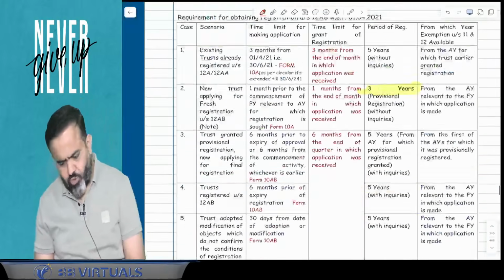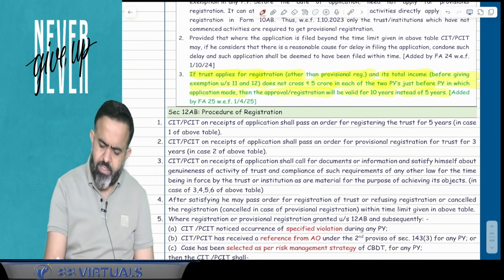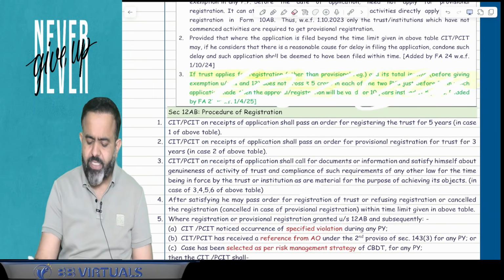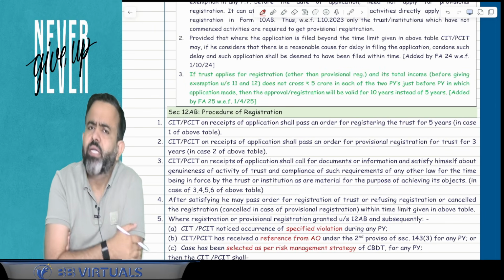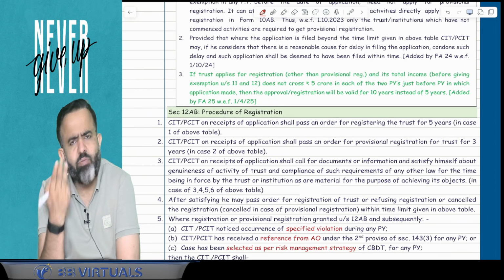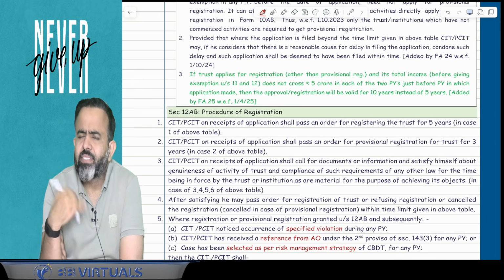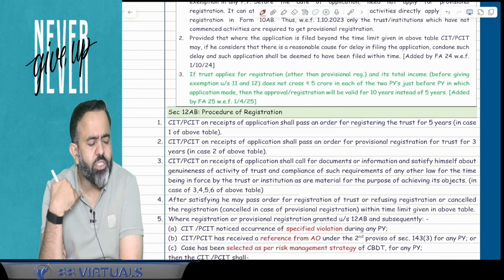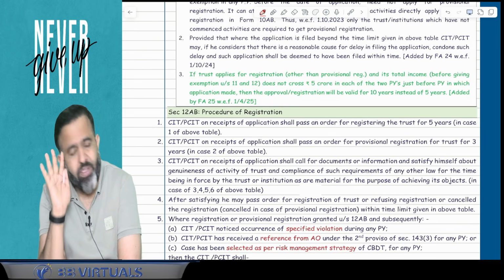In the trust topic, there is a small change. Normally, suppose for an example, for any trust, one is the provisional registration. That provisional registration is applicable for 3 years. And guys, after provisional registration, you have to go for the final registration. Final registration is applicable for 5 years.